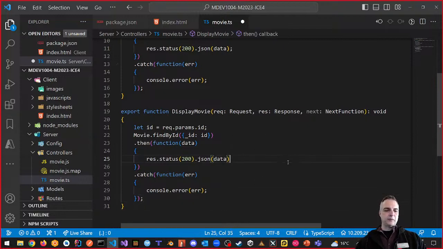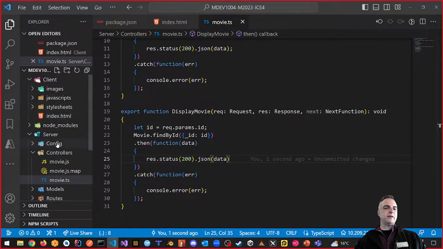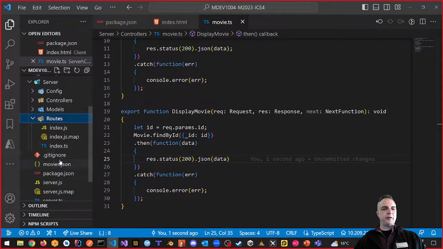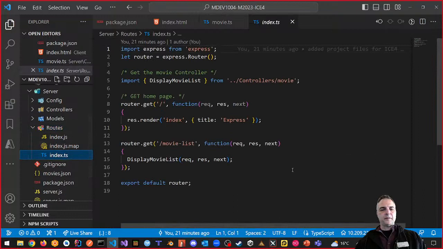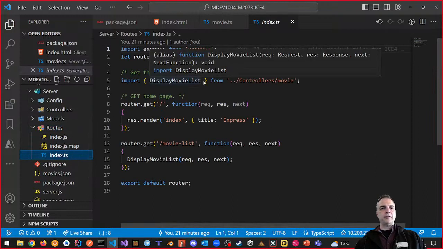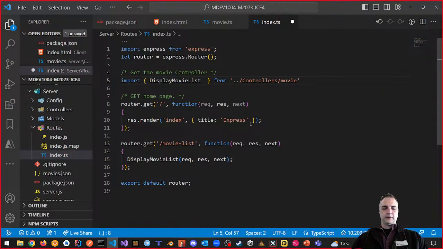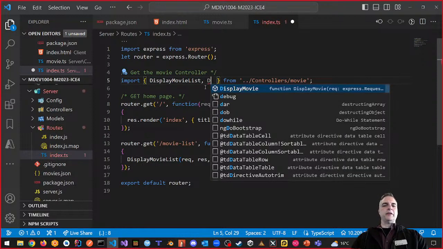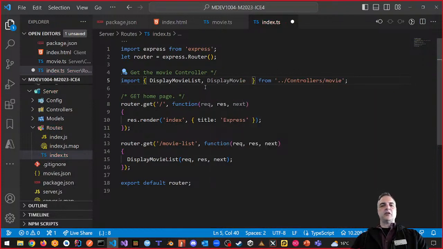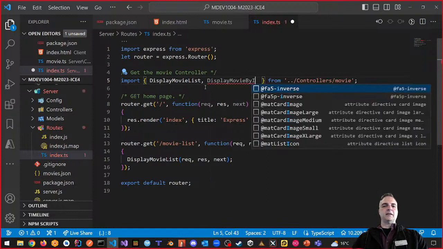So a couple things to do, and this is where we want to say find one movie by ID, right? And we want to always talk about how this would work from a routes perspective. Okay, so we've got the display movie, and then we want to be able to do that too. So we have our display movie list, and then we want to say comma, dot display movie. And maybe we want to say display movie by ID, right?